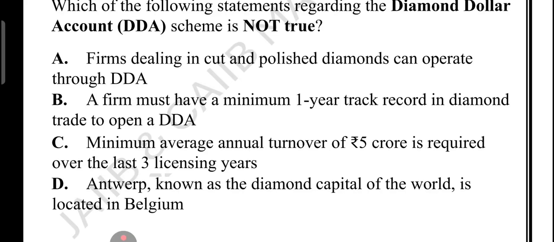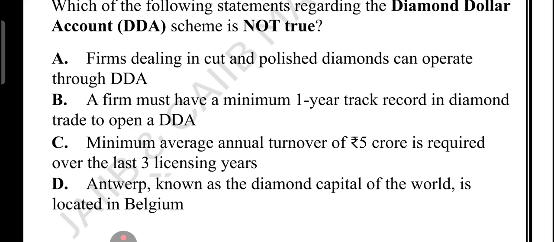First of all, option A, firm dealing in cut and polished diamond can operate through DDA. Yes, it is true. In fact, not only cut and polished diamond, even firms dealing in rough diamond or diamond studded jewelry are also eligible. For example, if your company exports diamond rings to the US, you can use a DDA to handle payment in dollars. What about option B? Option B says a firm must have minimum 1 year track record. No, that is why this is the correct answer.